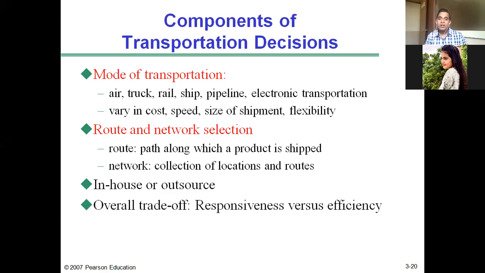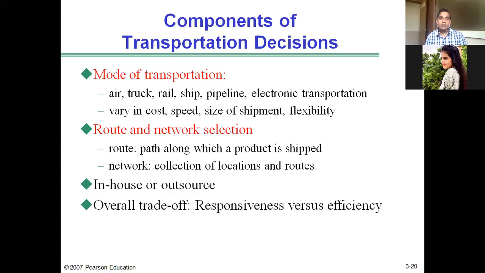Routes include the paths through which the truck will travel to reach other locations like distributor 1, unload and deliver the goods, then travel to distributor 2, deliver his order, travel by a route and reach distributor 3 and make the delivery of his order. This collection of locations and routes is referred to as the network. So managers need to take decisions with respect to route and network. Anyway, we'll learn more about networks in another chapter.